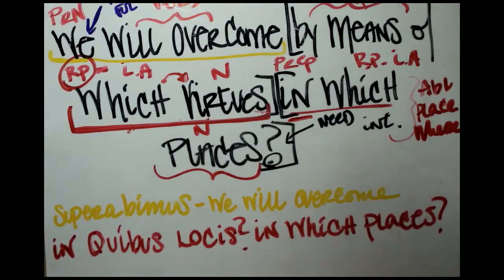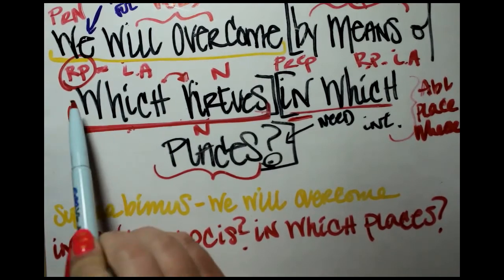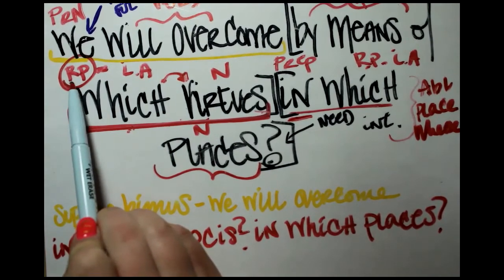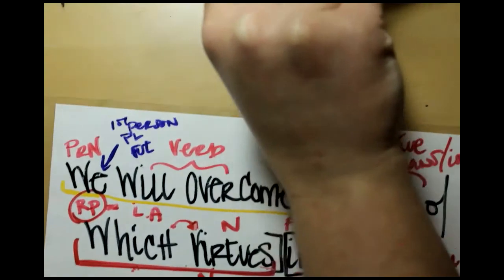So we need to make a chart for our relative pronouns. Let's grab a new sheet, and we'll make our relative pronoun sheet real quick. Then we'll look at the noun for virtue, decline that, and see which gender we need. Then we'll be able to find which relative pronoun we need. Ooh, I need to switch my pen here.